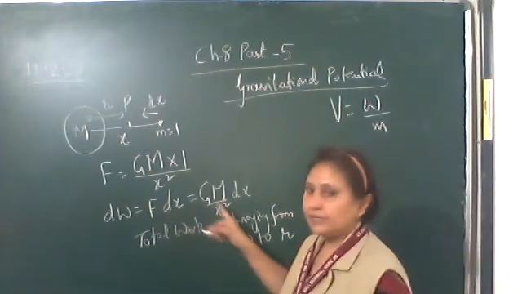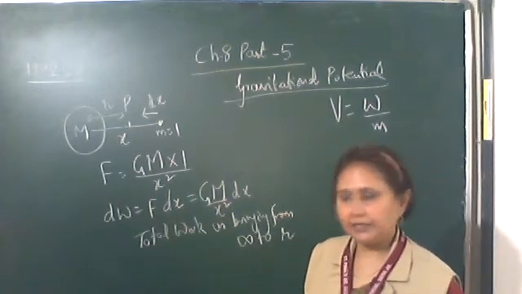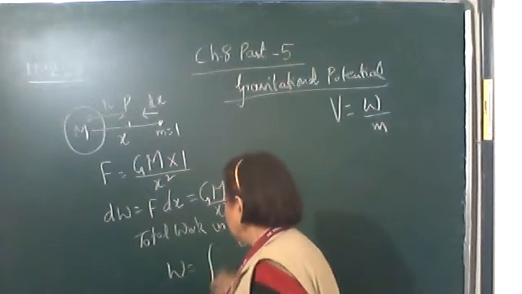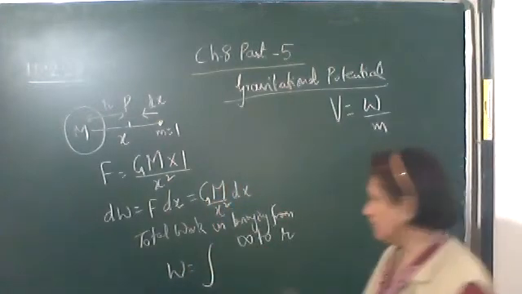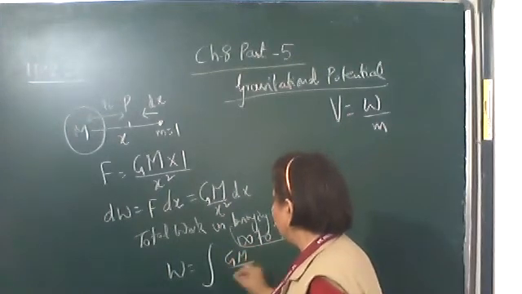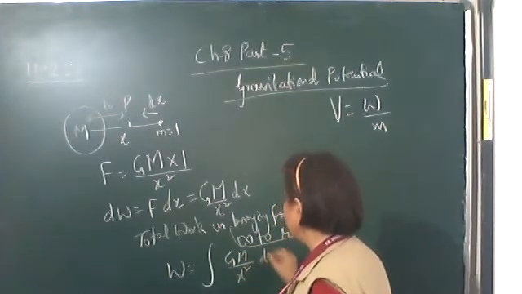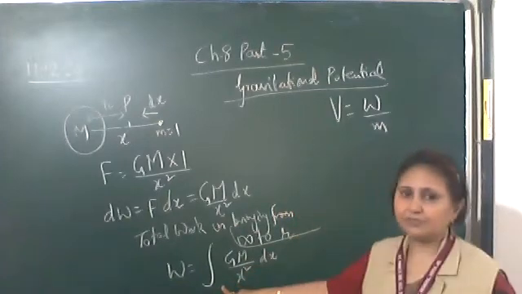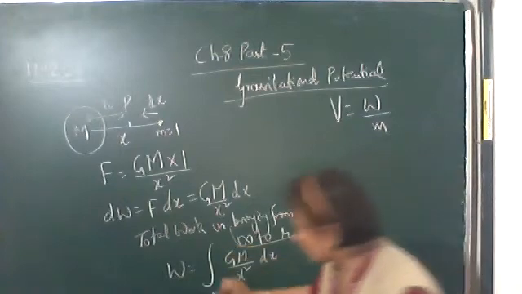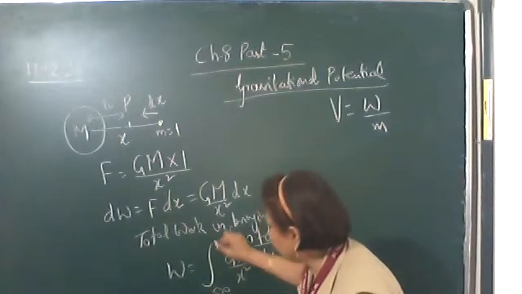How do we find the total work done? By integrating dW, you get W equal to the integration of GM upon x square into dx. Now what will be the limits of the integration? It is brought from infinity to a point P at r distance, so the limits will be infinity to r.